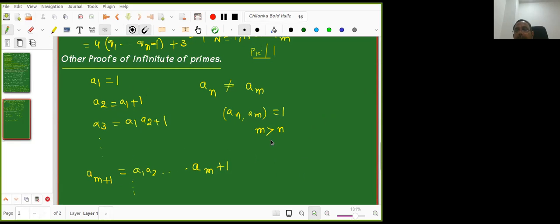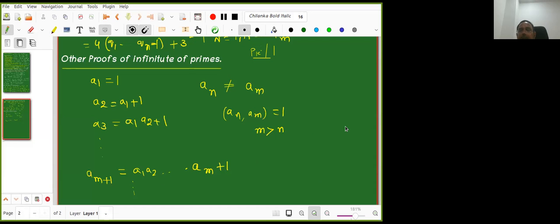So M is greater than N. Somebody can help me. Do any one of you know the proof of this? Yes, sir. Tell me the proof then. Here we can say that if we take minus 1 that side, it will be A(M plus 1) minus 1. No, there is no raise. Sorry. M plus 1.